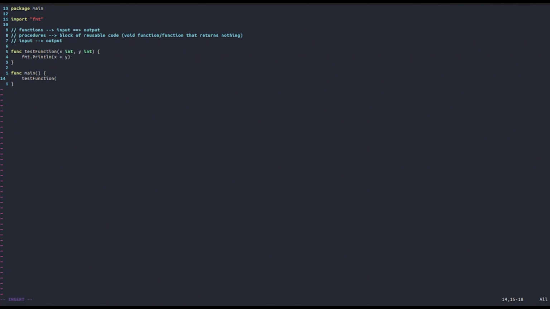Because as we said earlier, the difference between a scripting language and a programming language, as for example Golang, in Go, main is the main entry point of the program. That is where the code that gets executed will be written. So in order for us to execute our function, we need to call it inside the main entry point. And inside it, we're going to call test function with 5 and 10.